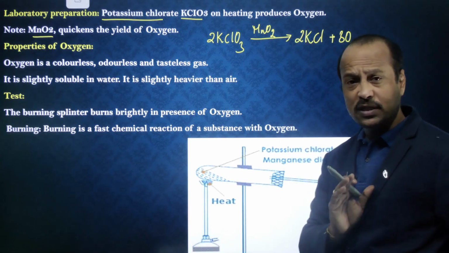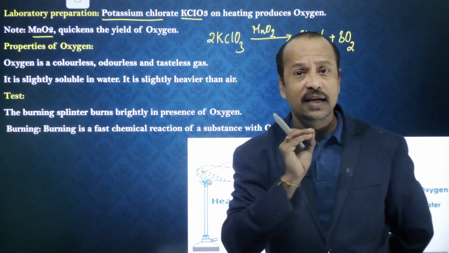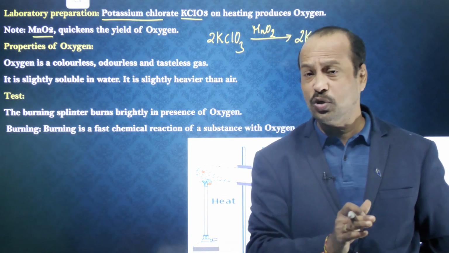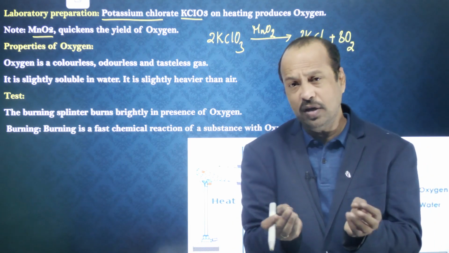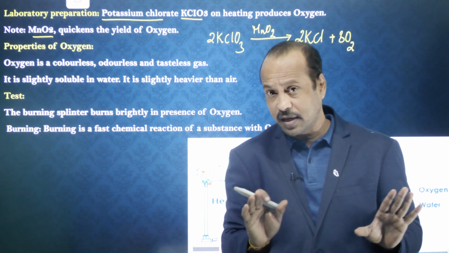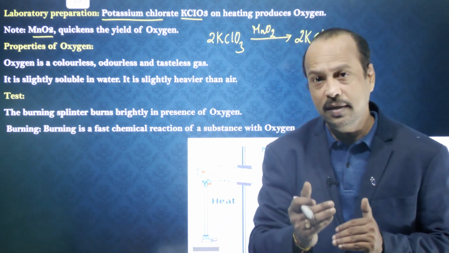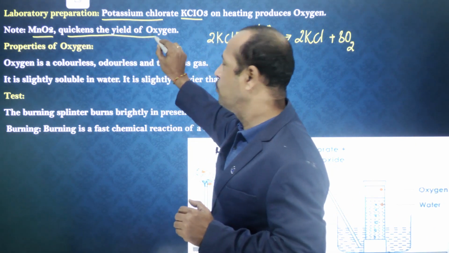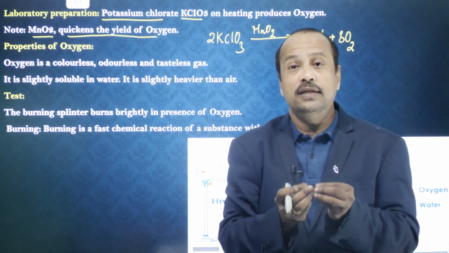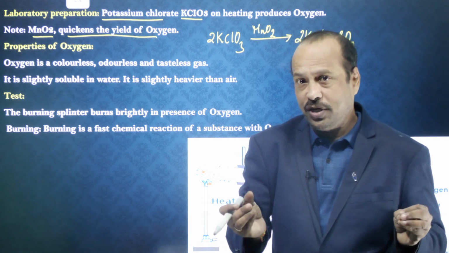So manganese dioxide is what? It is a material which acts like a catalyst. Do you know what a catalyst is? A catalyst means what? It promotes the rate of reaction, and it does not get involved in the chemical reaction, but it promotes the chemical reaction. It helps quicken the yield of oxygen. So it helps complete the reaction quickly.